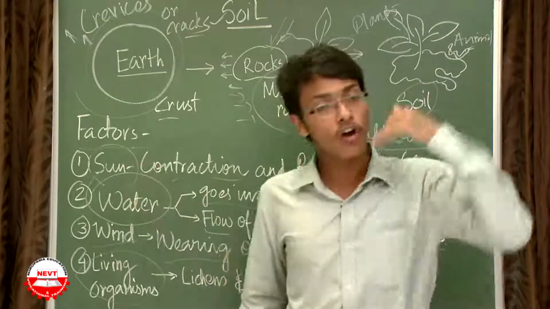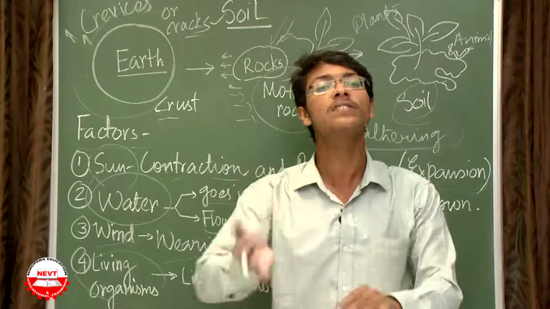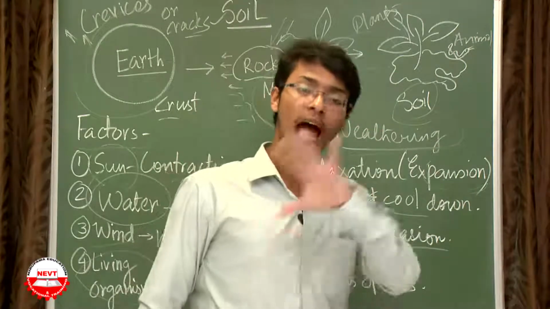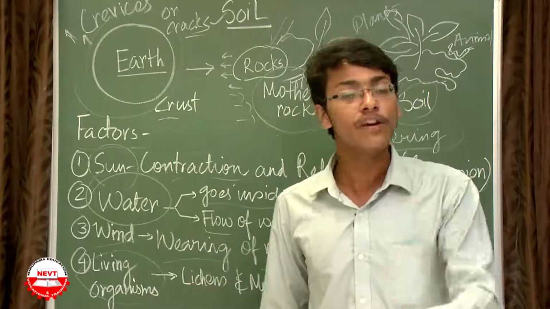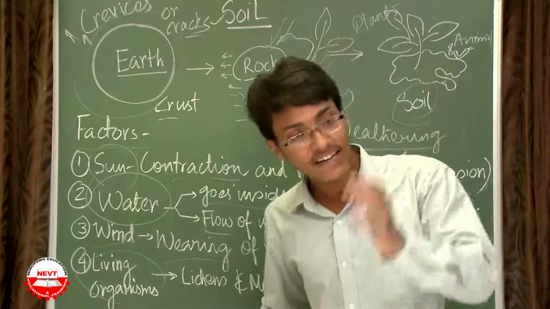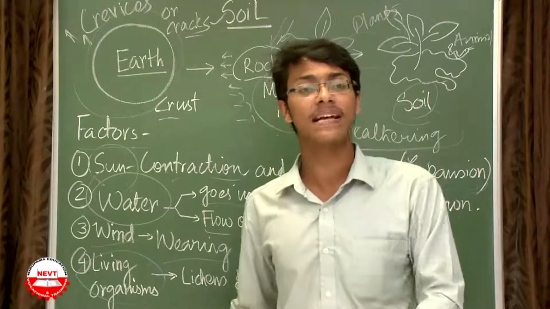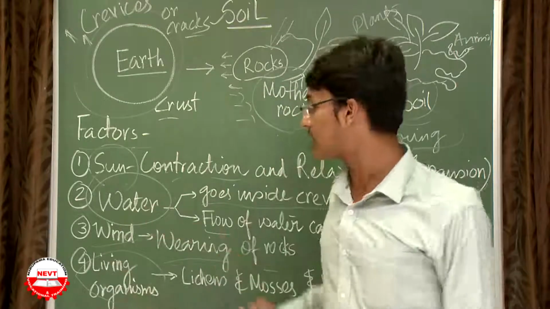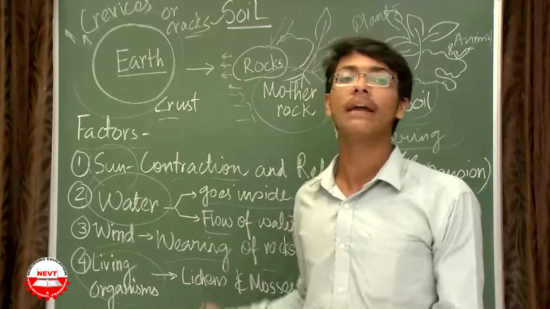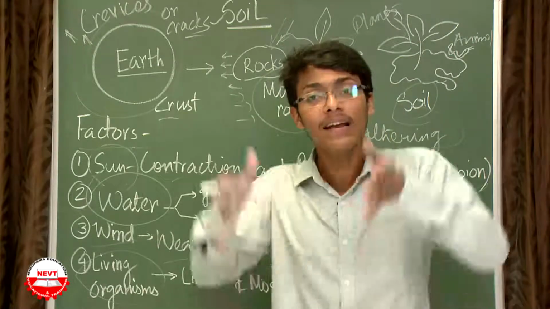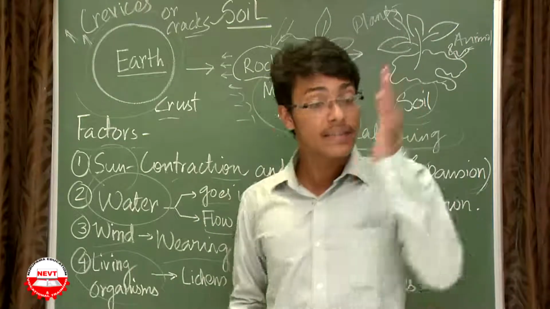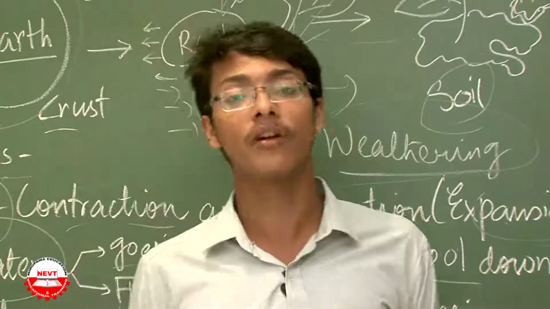And the second point is that constant flow of water causes wearing of the surface of the rocks. Third point is air. Again the constant flow of air causes the abrasion of the rock. And the fourth point is living organisms, say roots of trees, lichens or mosses. Lichens and mosses secrete certain substances that cause the abrasion of the rock, whereas the roots of the trees penetrate into the crevices already formed previously and finally widen the crevices and help in breaking the rocks, finally yielding the soil. So this is the entire process of the formation of soil.